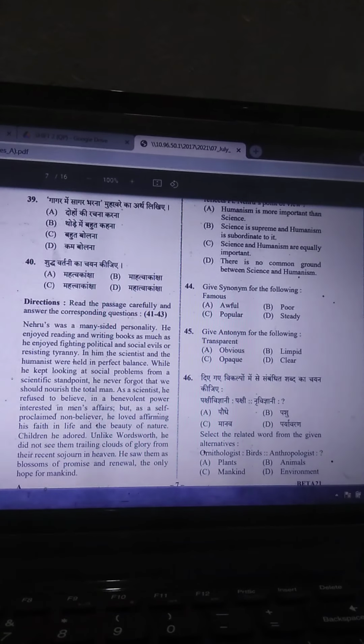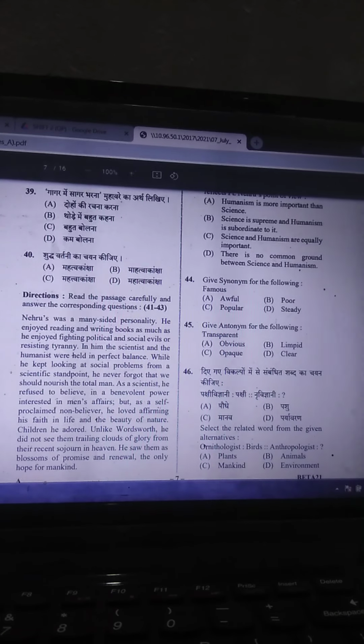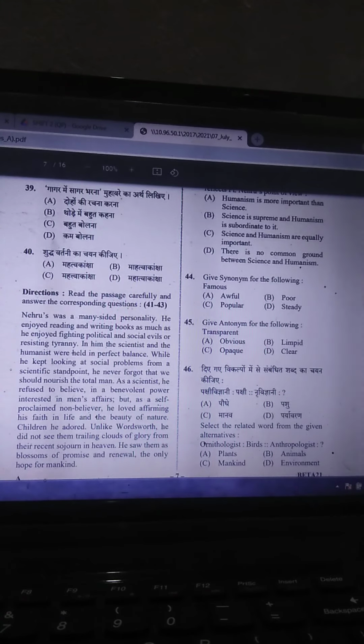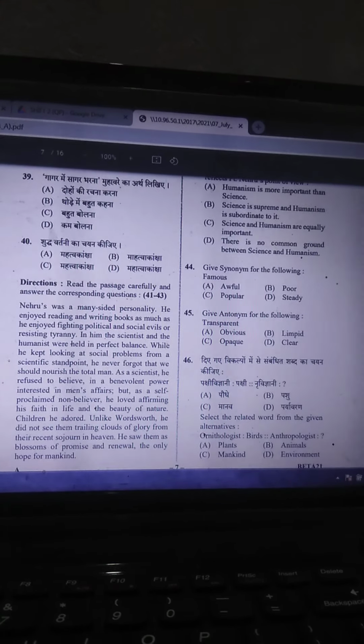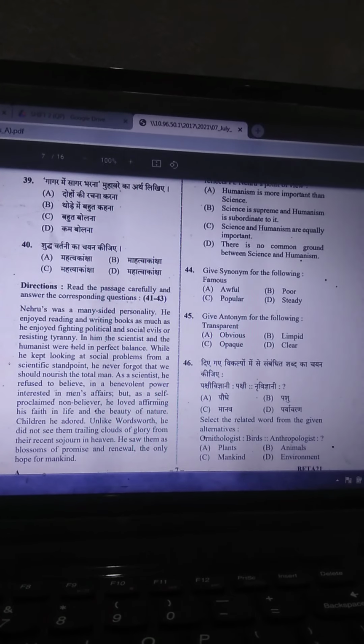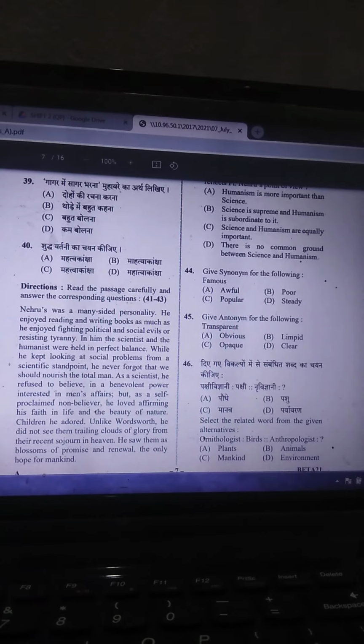Okay, I can discuss some English question part also. So the synonym of famous is awful, popular, steady. All are the synonym. Poor is not the synonym. So the correct answer is B. Antonym of transparent: opaque. Opaque is antonym of transparent.